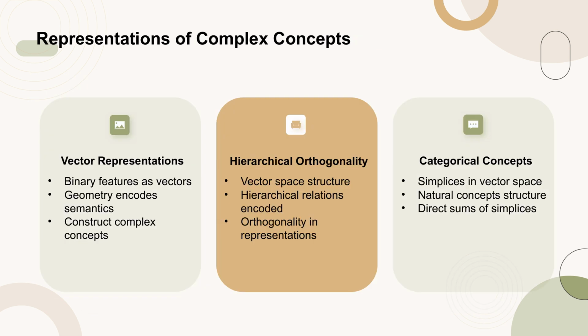In this section, we explore how complex concepts are represented. The high-level strategy involves representing binary features as vectors, showing how geometry encodes semantic composition, and using this to construct representations of complex concepts. Specifically, we discuss vector representations of binary features, hierarchical orthogonality, and categorical concepts as simplices. These concepts are crucial for understanding how complex ideas are structured and interpreted within the context of the research.